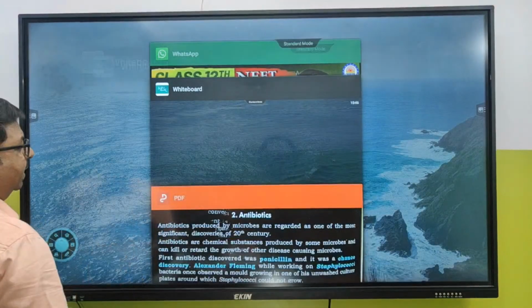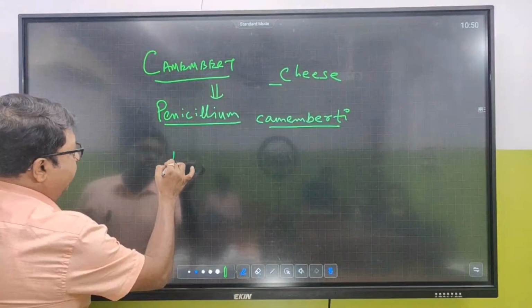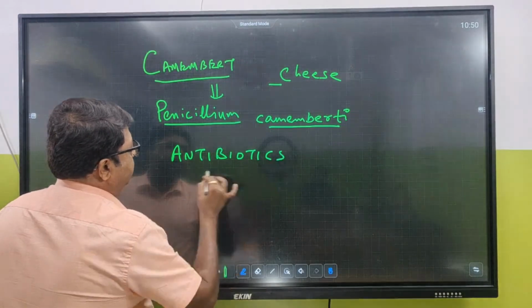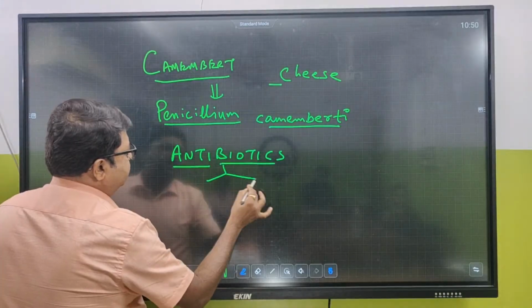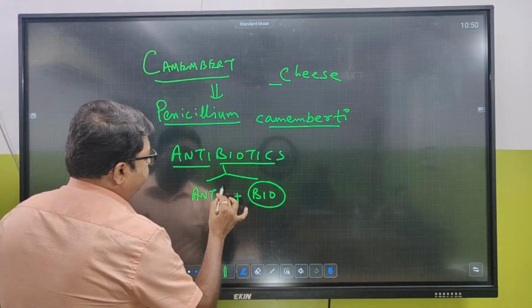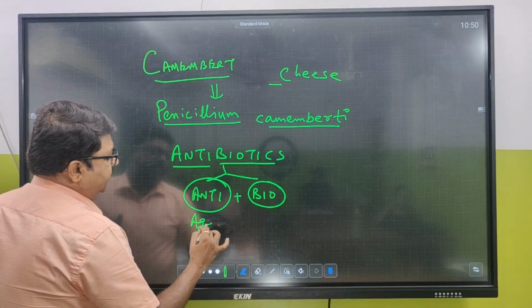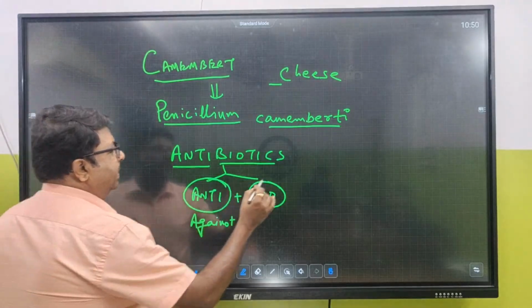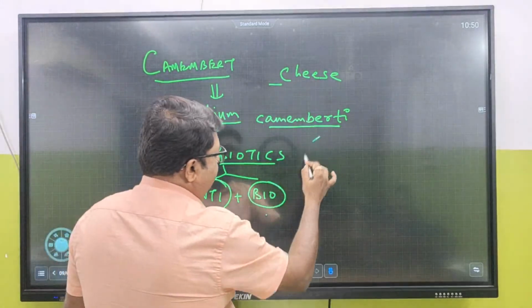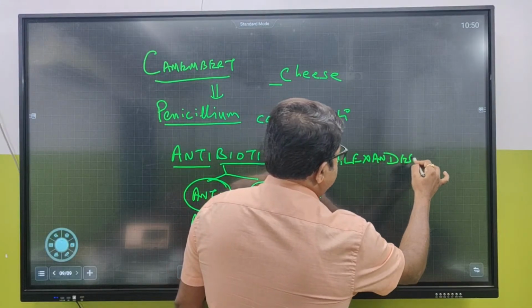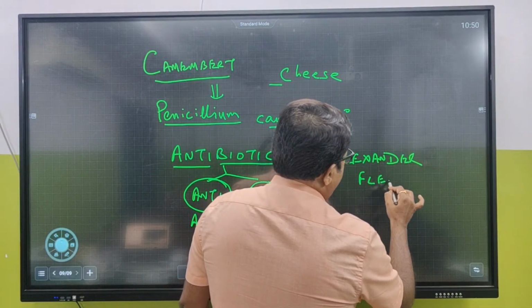When we talk about antibiotics, what is the meaning of the term anti? Anti means against. Against bio, against life. That means it is not going to allow any life to form. So when we talk about antibiotics, this is the name which comes to our mind: Alexander Fleming.